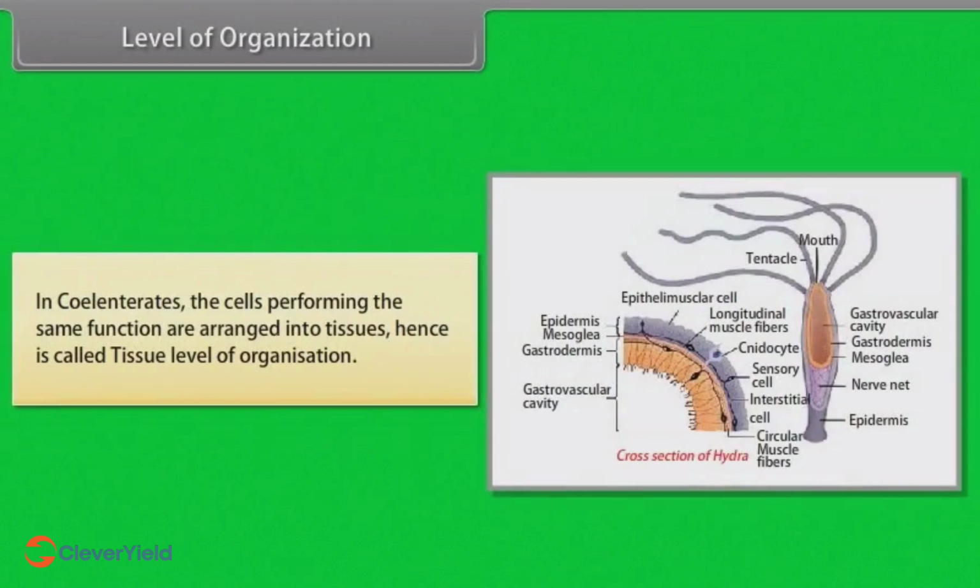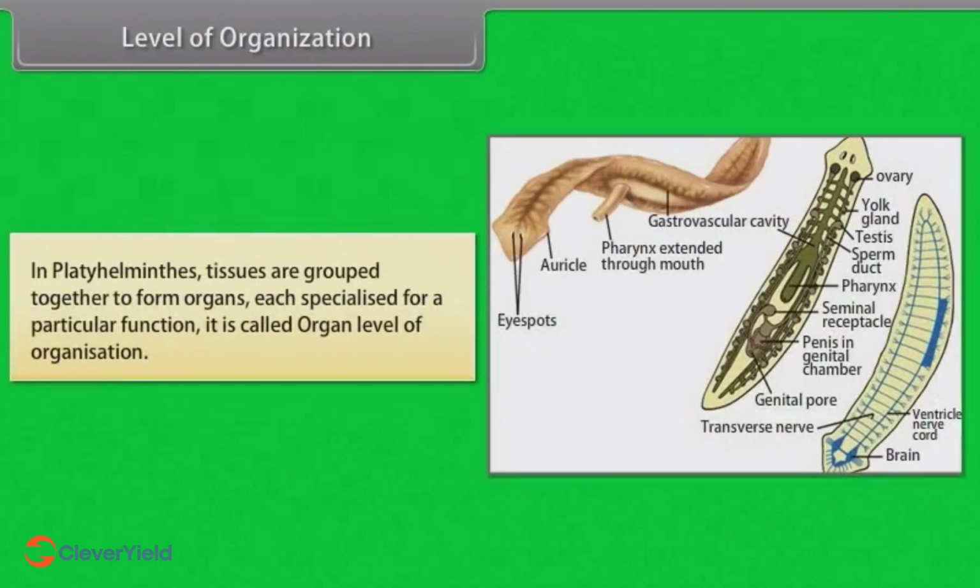In coelenterates, the cells performing the same function are arranged into tissues, hence it is called tissue level of organization. In platyhelminthes, tissues are grouped together to form organs, each specialized for a particular function. It is called organ level of organization.